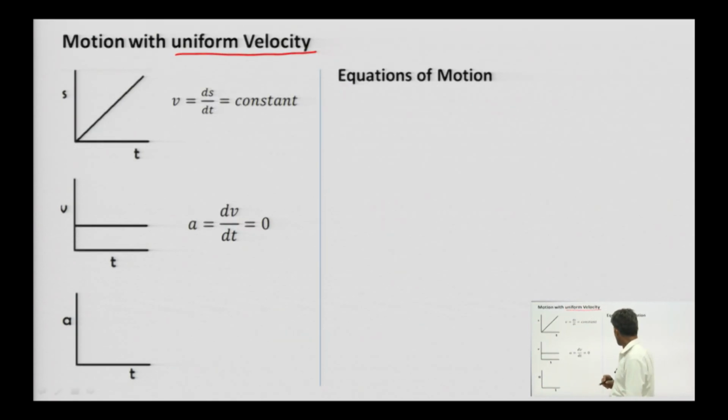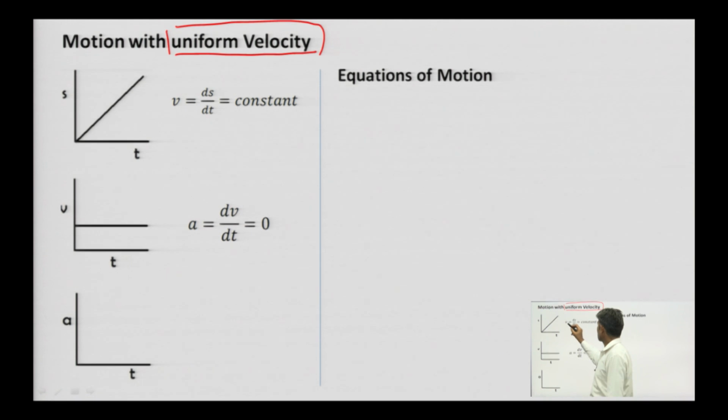So, first for uniform velocity. What will be the equation of motion for uniform velocity? We have seen this situation is for uniform velocity. Here a is equal to 0, means dv equals to 0, okay, not giving anything.